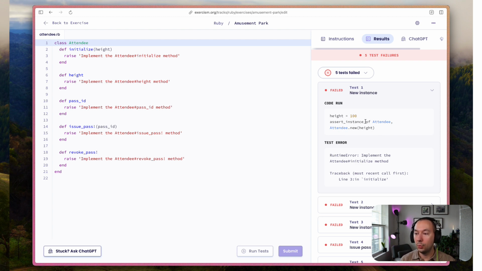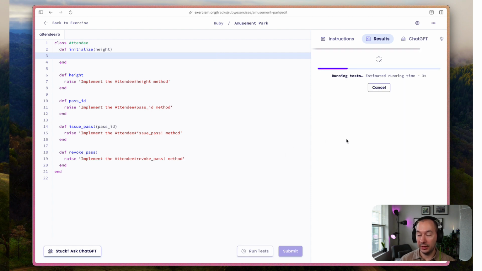And what happened was we ran the code and we got a runtime error because we haven't implemented the method yet. So probably what we can do is take a look at what's happening here. And the assertion was height of 100. So if I just clear the method out and run the test again, I should get a different error.